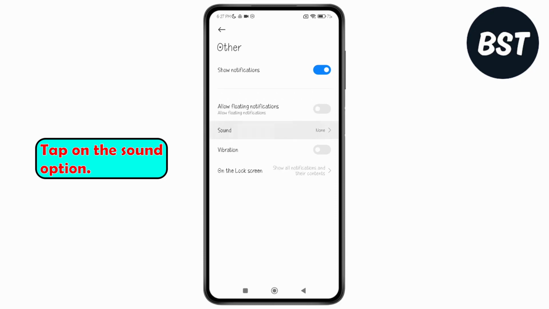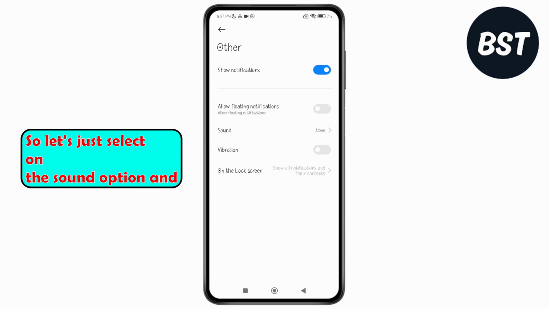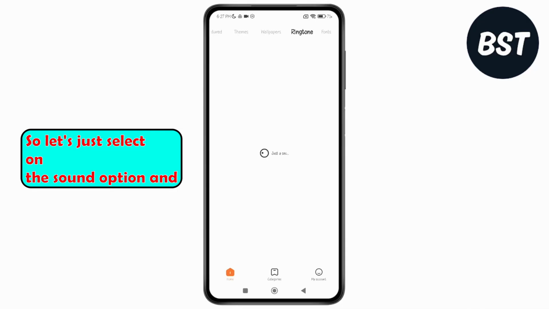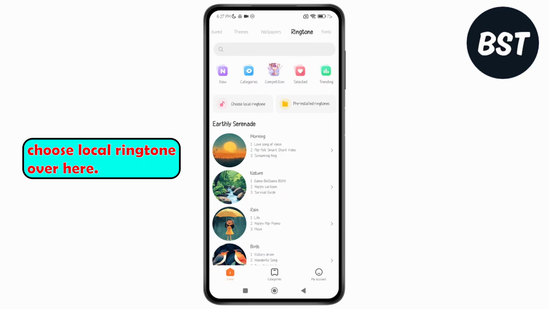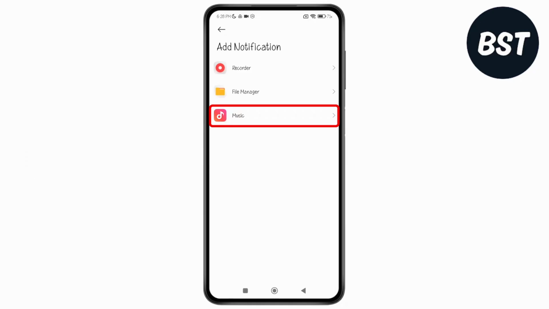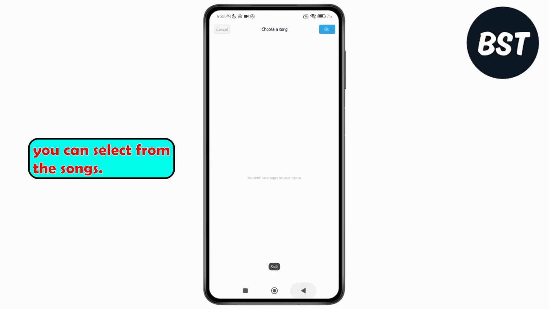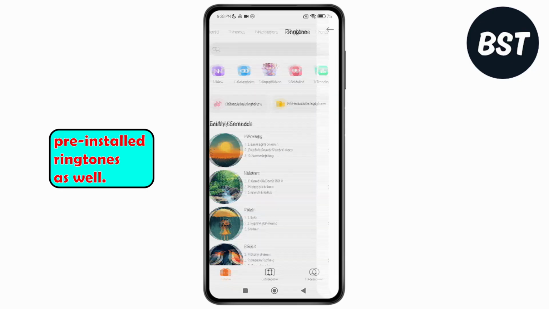Tap on the sound option, and as you tap on sound, it's right now selected for none. So let's just select the sound option and this will take us to the ringtone option. So now we can simply choose local ringtone over here. You can select music or any of the options that you are given. And if you have songs, then you can select from the songs. If not, you can select pre-installed ringtones as well.